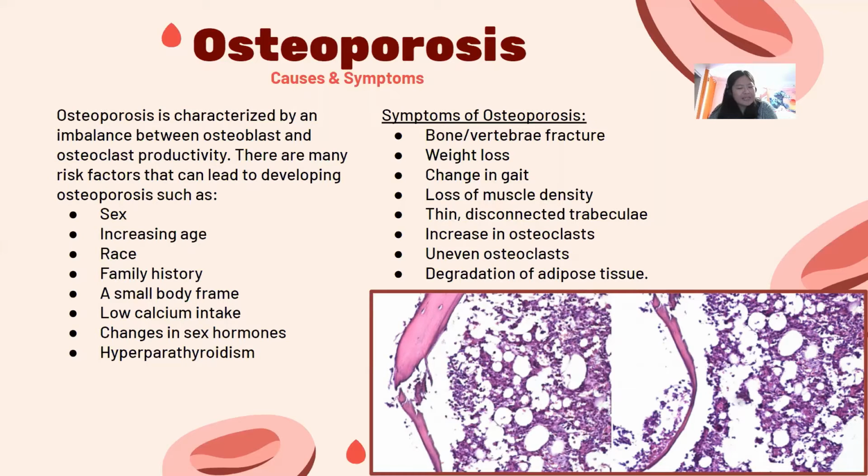The development of osteoporosis can be attributed to many factors, such as sex, with women being more likely to develop osteoporosis than men, increasing age as osteoblast function decreases over time, being of a certain race, having a family history of osteoporosis, having a small body frame, since these individuals have a lower peak bone mass, and low calcium intake.